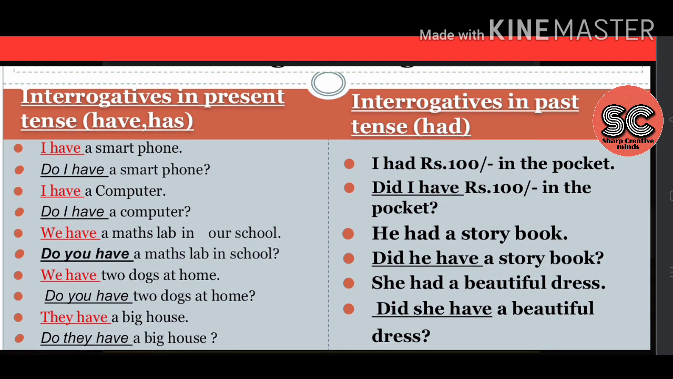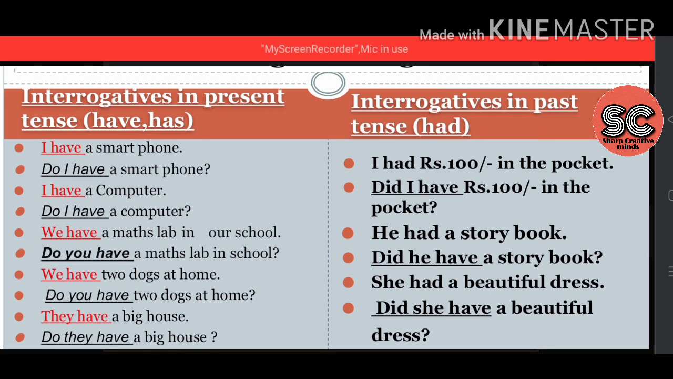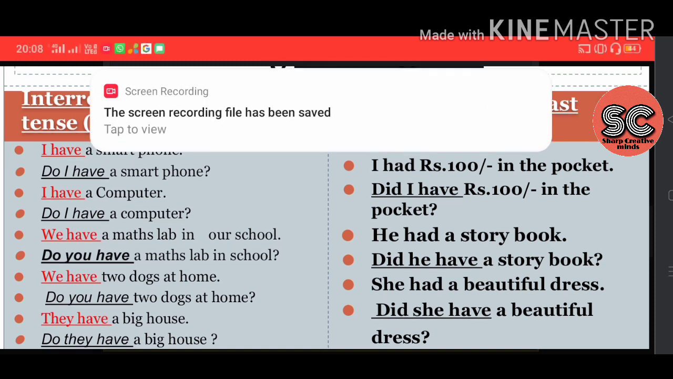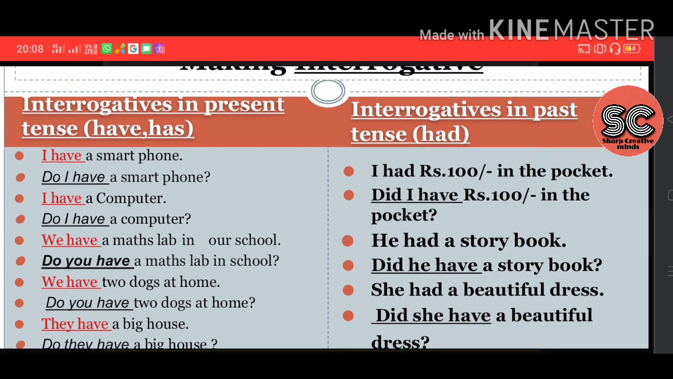So this, do you have, do I have, do they have, this sort of questions are called yes or no type questions. Actually there are two types of questions. One is yes or no type, another is WH type. WH type questions we have already seen in our previous classes. These are the yes or no type questions.